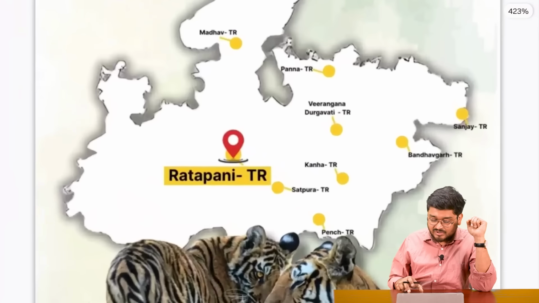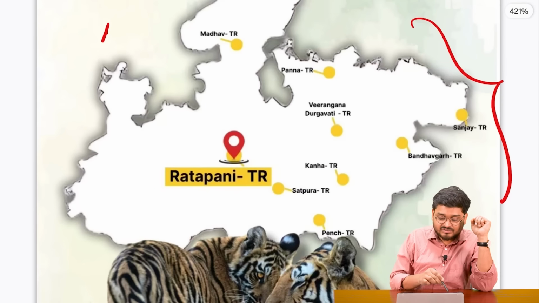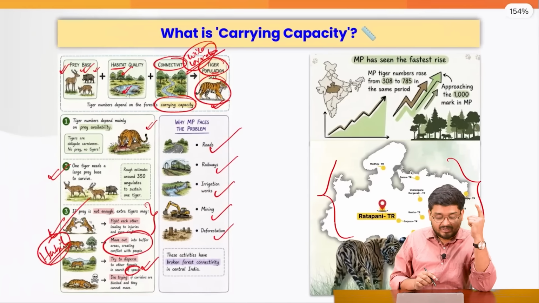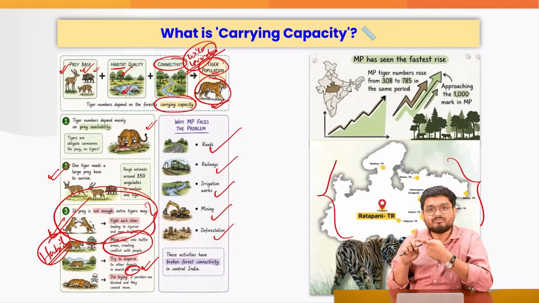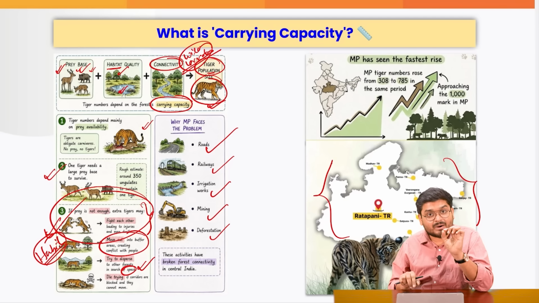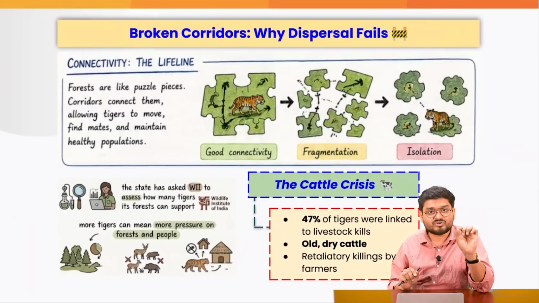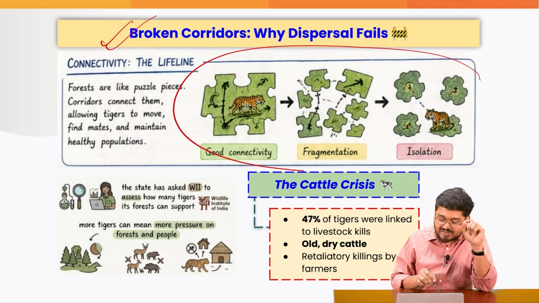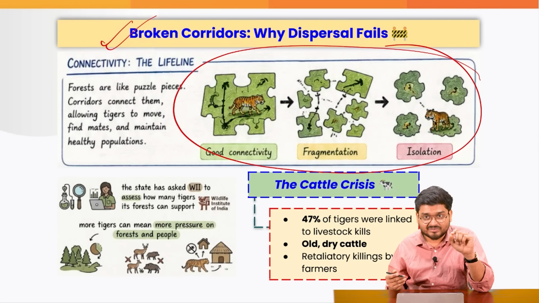So this is where we see that these many tiger reserves and the tiger population there are facing, firstly, their own internal fighting between themselves, loss of prey, loss of habitat. Also, they are actually dying out, and their little cubs are also dying out in the presence of these broken corridors because their entire presence is fragmented, right?